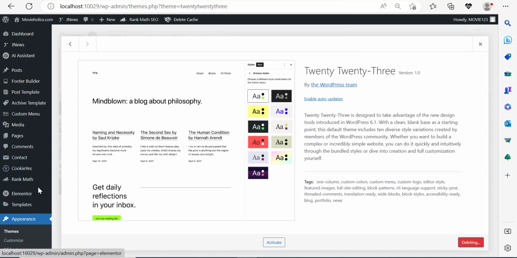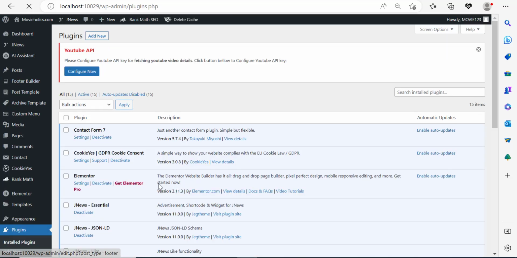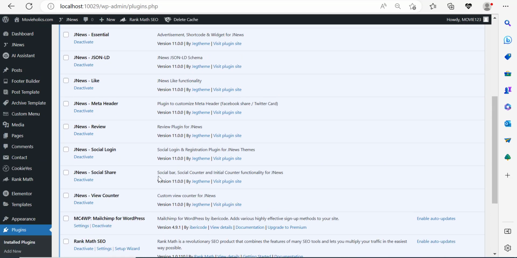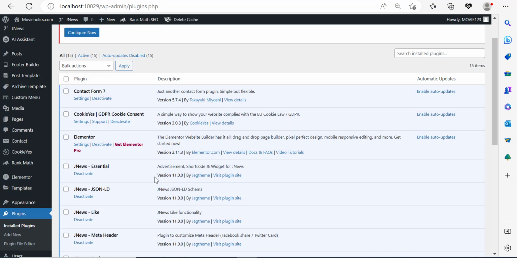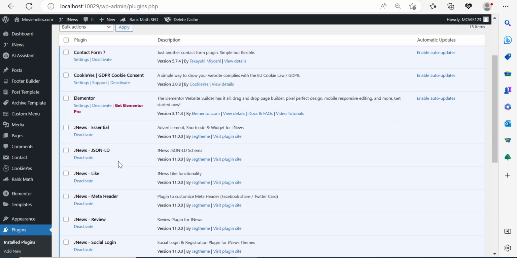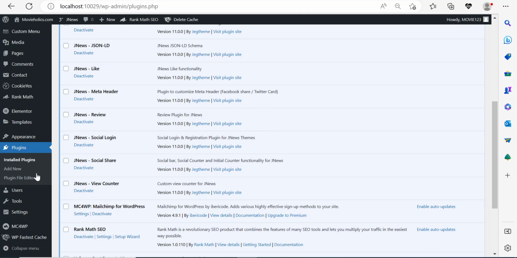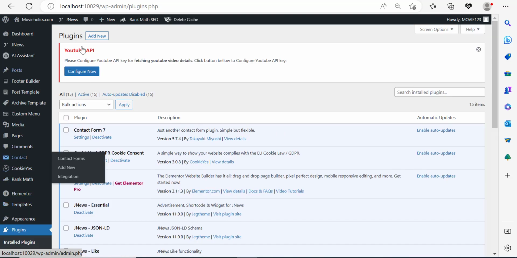Now, if I scroll down, plugins also can slow down your website, and the more plugins you have, the slower your website is going to get. That's why I recommend you only keep the plugins that you are using, and delete all the plugins that you don't use. So for example here, let me see if we have some plugins that we don't use. Fortunately, we're using all of them, all 15. So there is no reason for us to delete any of them. But in case you don't need a plugin or you're not using it, just go ahead and delete it. And this is how you optimize your website for speed.